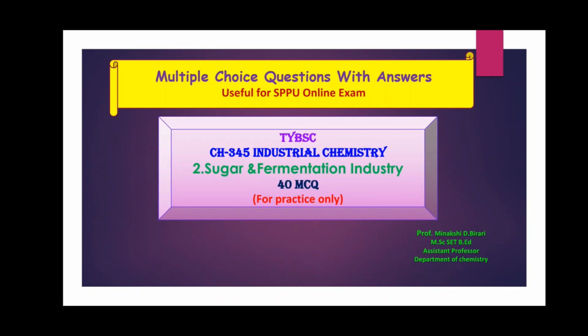So, read all questions and options carefully and think over it. The correct answers will be highlighted. So, let us see some multiple choice questions with answers for the second unit, that is sugar and fermentation industry.